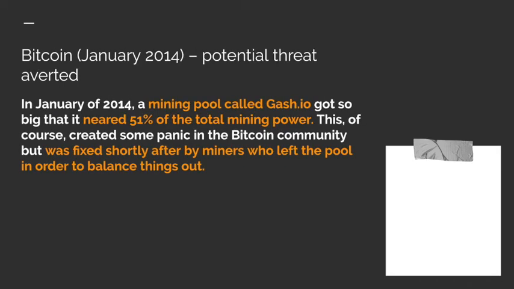In January of 2014, a mining pool called Ghash.io got so big that it was nearly 51% of the total mining power. This of course created some panic in the Bitcoin community, but was fixed shortly after by miners who left the pool in order to balance things out. Additionally, the pool committed to a 40% limit for its future operation.